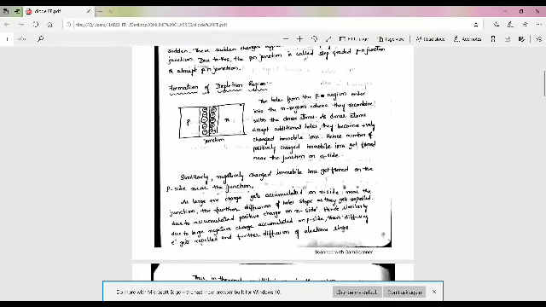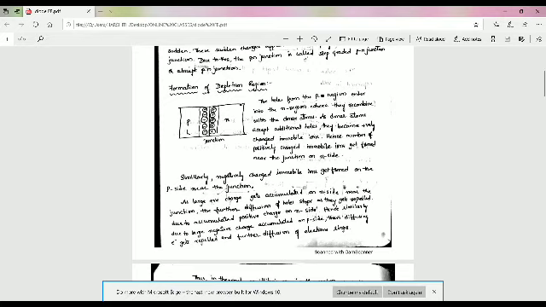Similarly, the atoms on the P side are acceptor atoms. Thus, electrons diffusing from the N side to the P side recombine with the acceptor atoms on the P side. As acceptor atoms accept additional electrons, they become negatively charged immobile ions.